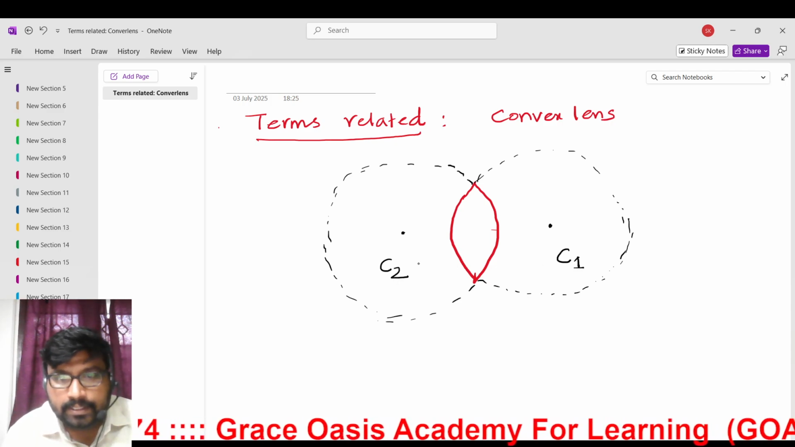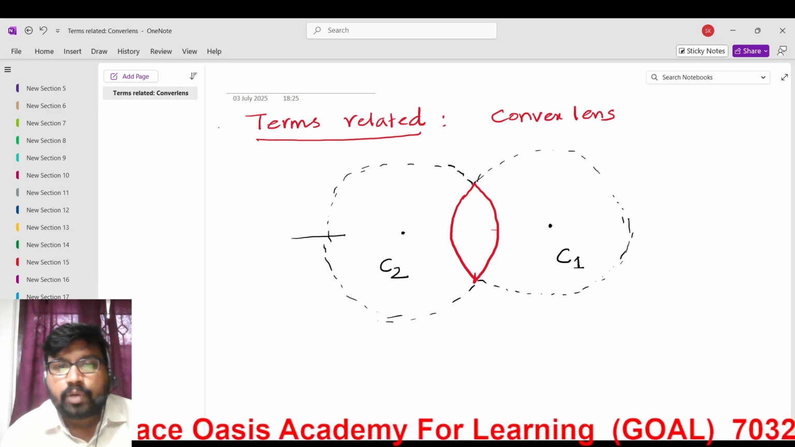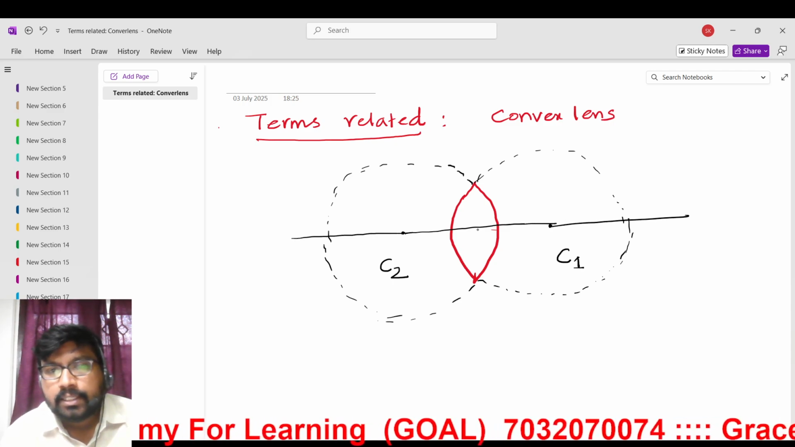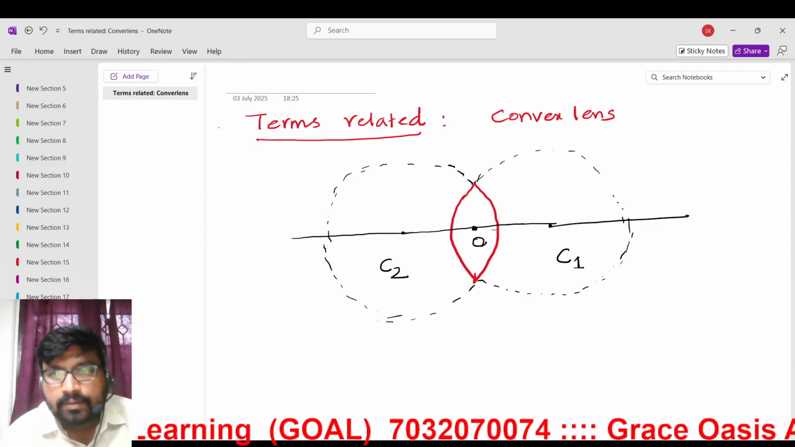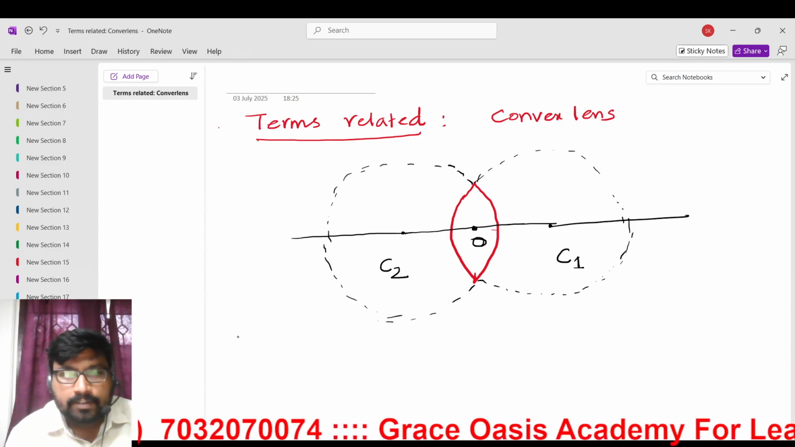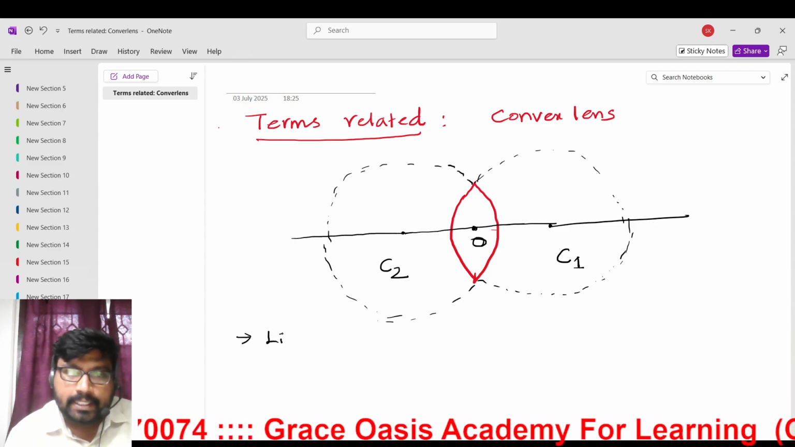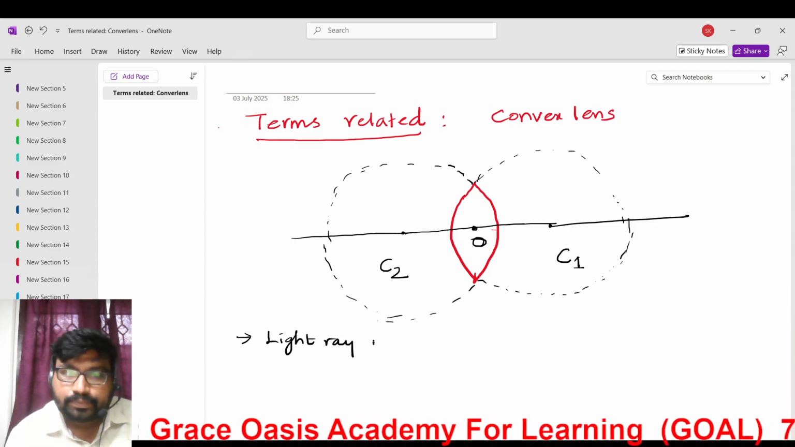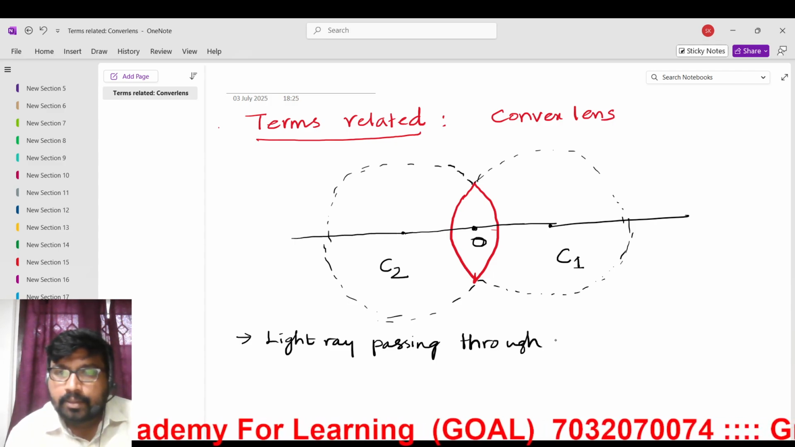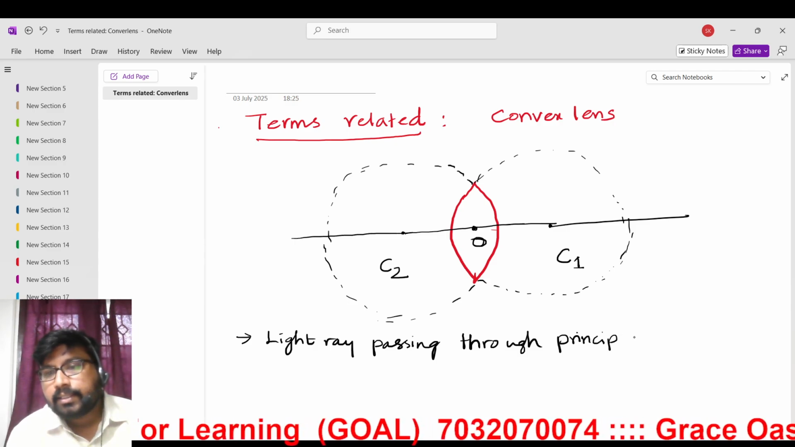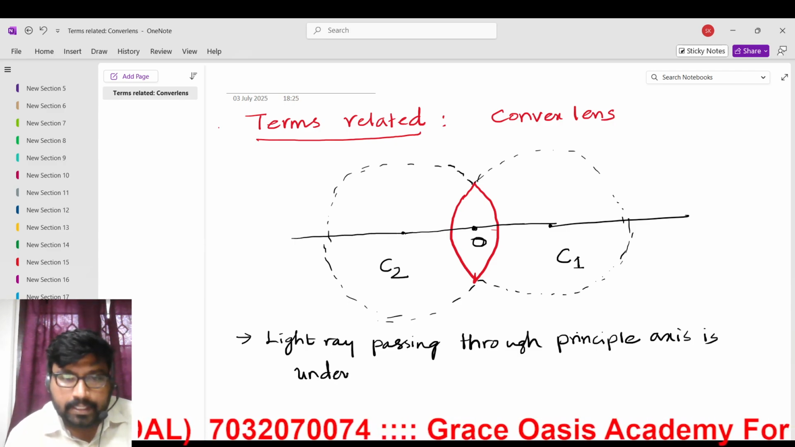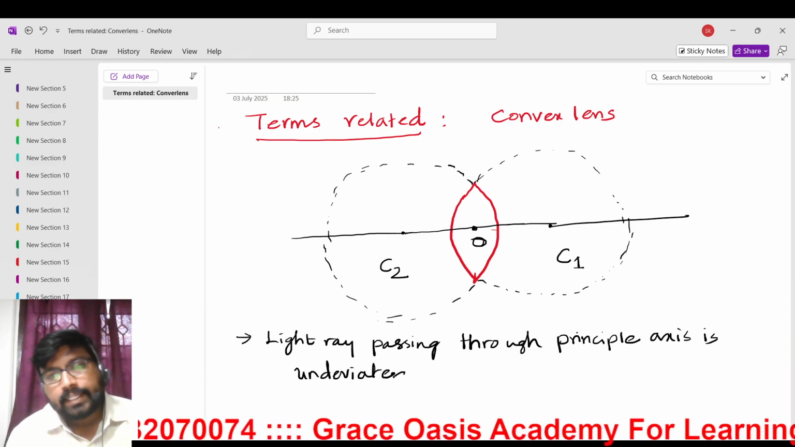This is C2. Okay, the line which is passing through the center is called the principal line. You can call it the principal axis. So whenever light passes through the principal axis, it will go undeviated. A light ray passing through the principal axis is undeviated. Okay, it will go without deviating.